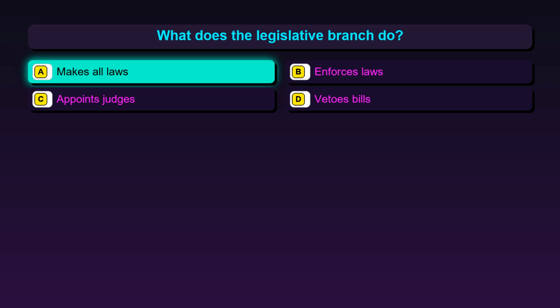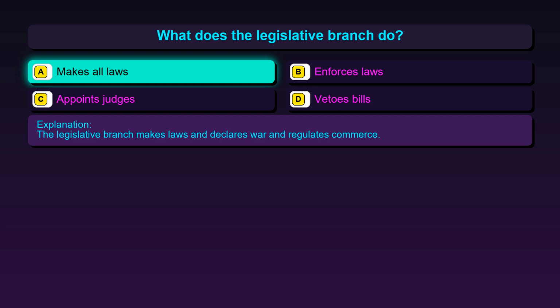The correct answer is option A, makes all laws. The legislative branch makes laws and declares war and regulates commerce.